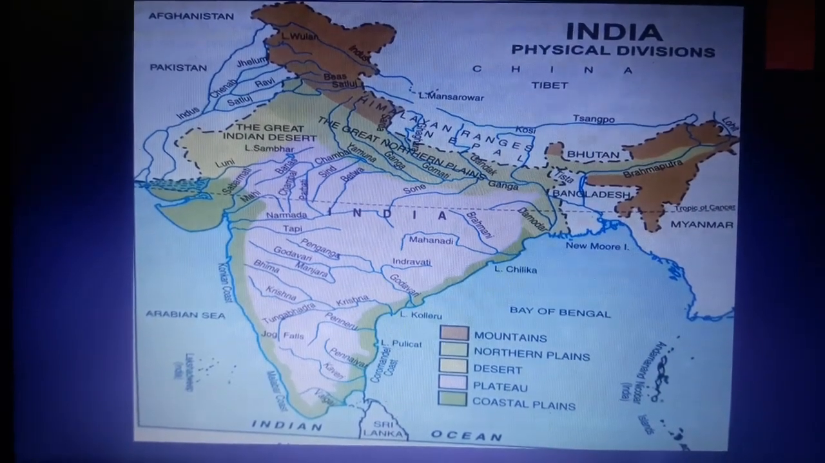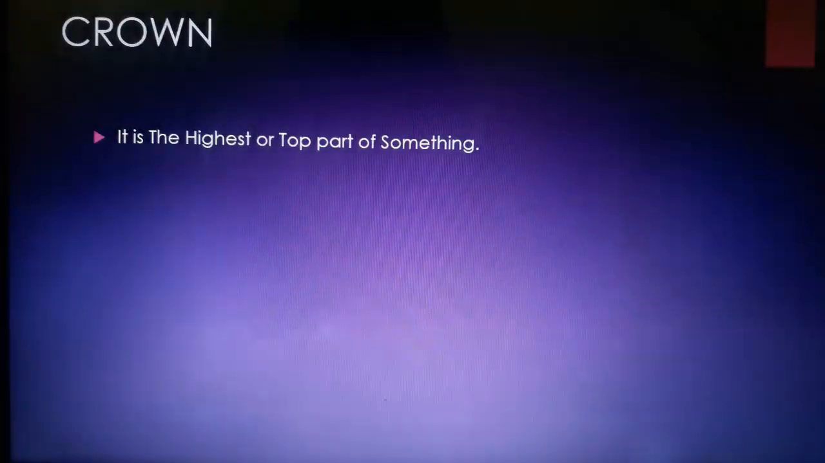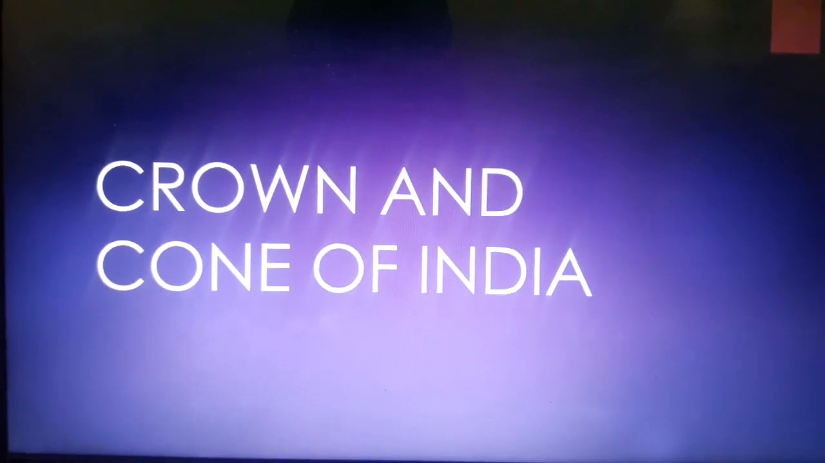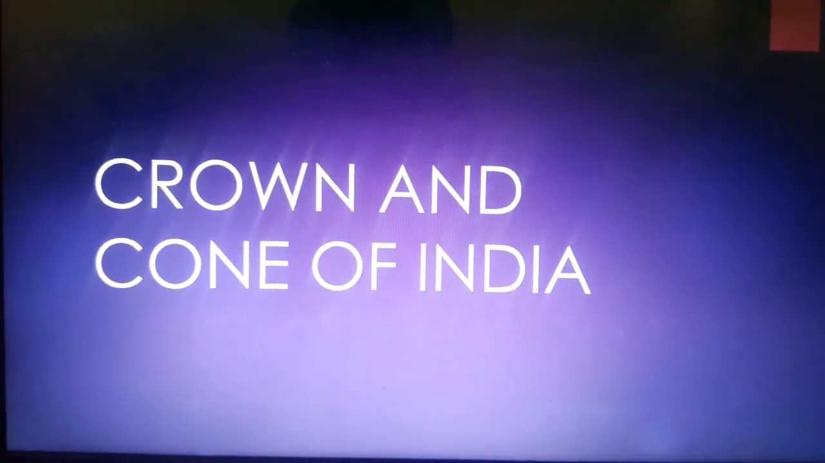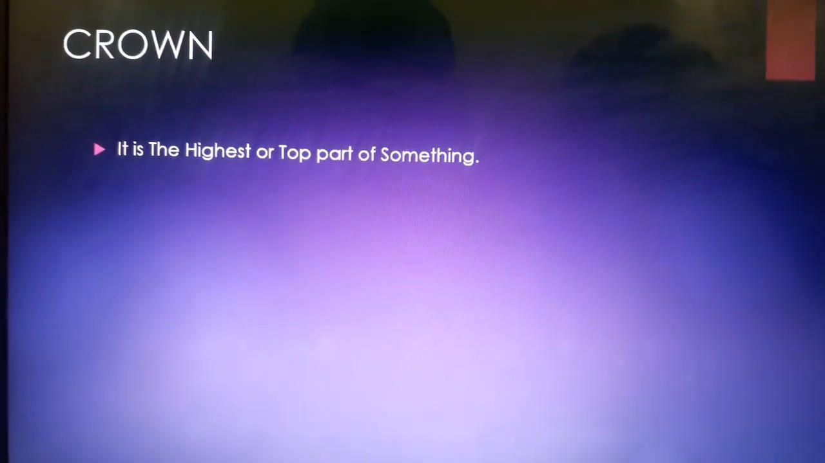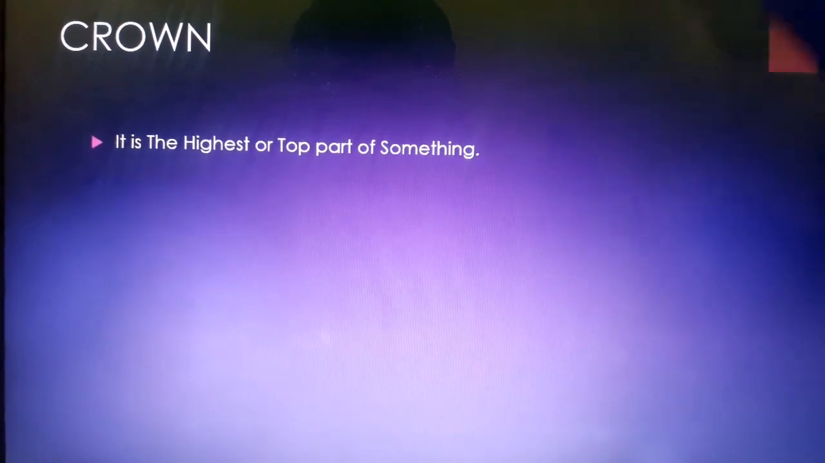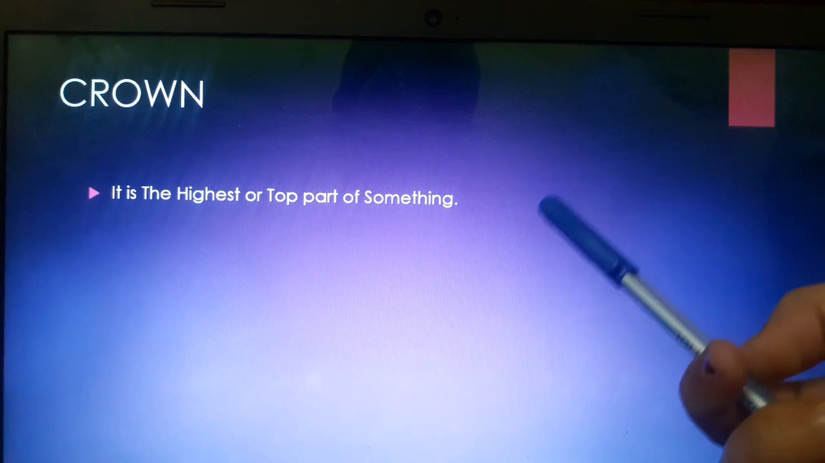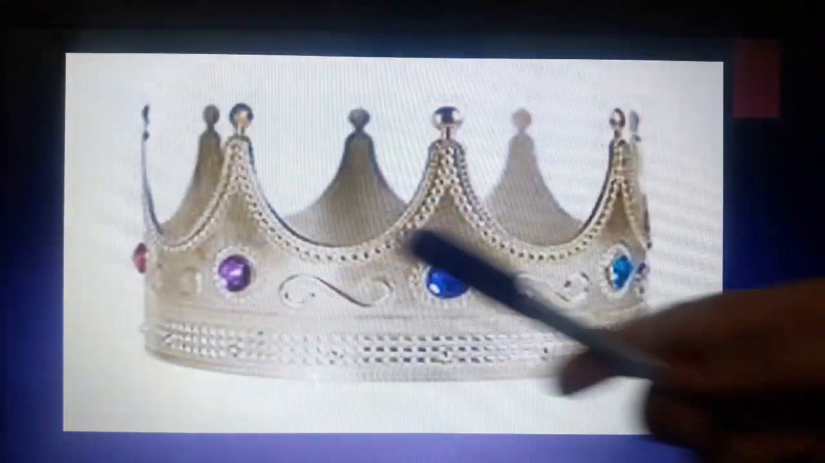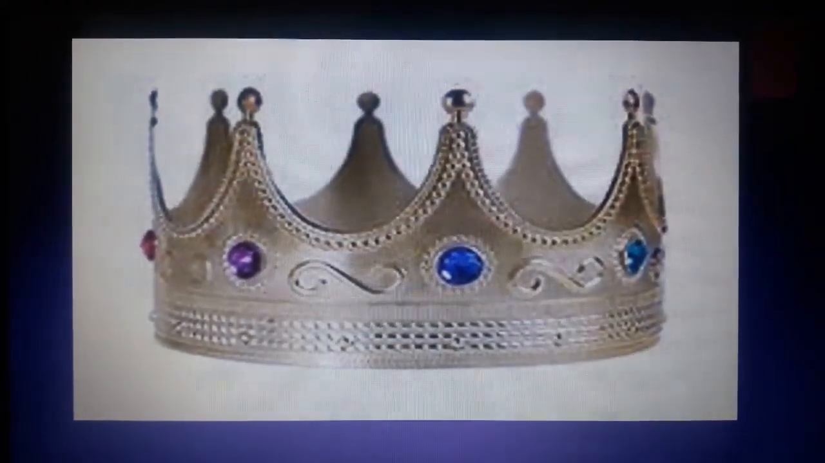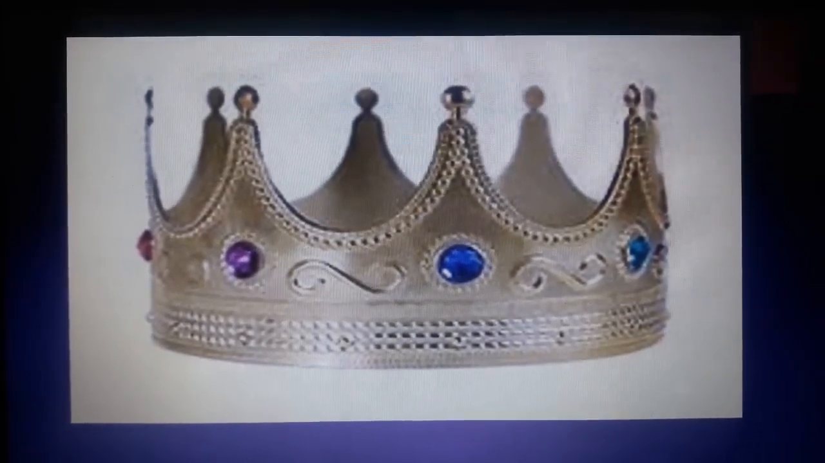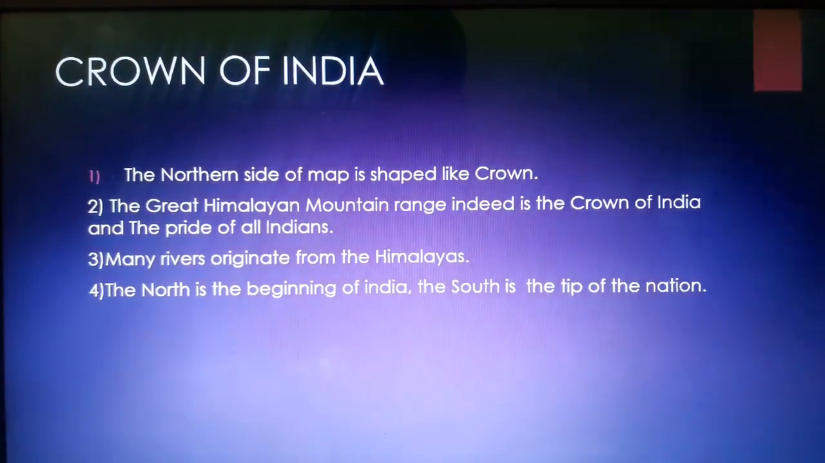Let us have a recapitulation, a revision. So the topic we discussed today was the crown and the cone of India. The first point, the crown. It is the highest or top part of something. You have seen this type of crown in many stories, in many programs. Now comes the question, the crown of India.